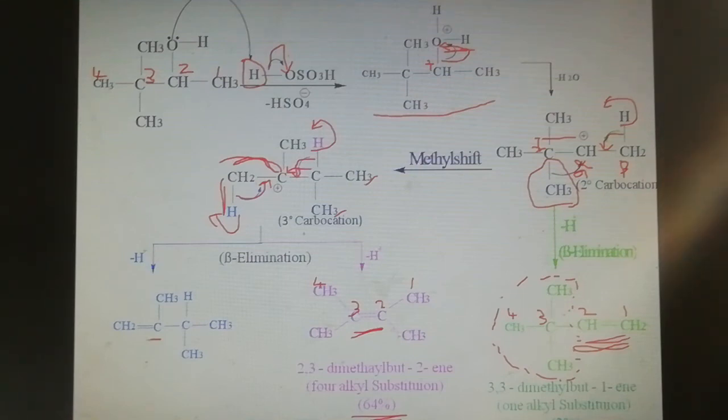This is the double bond part, and only 2 alkyl substituents are possible.